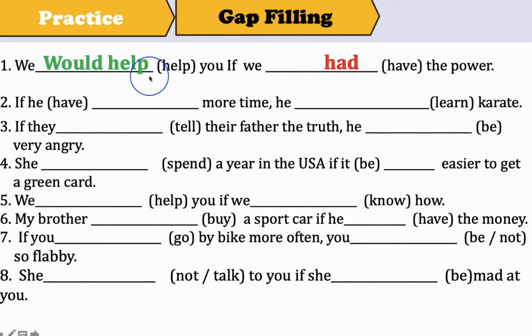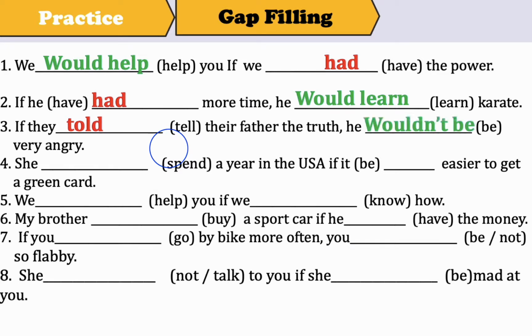Next one, if he had more time, he would learn karate. Number 3, if they, very good, told. The past of tell is told. If they told their father the truth, he wouldn't be. Please remember that be is the base form.